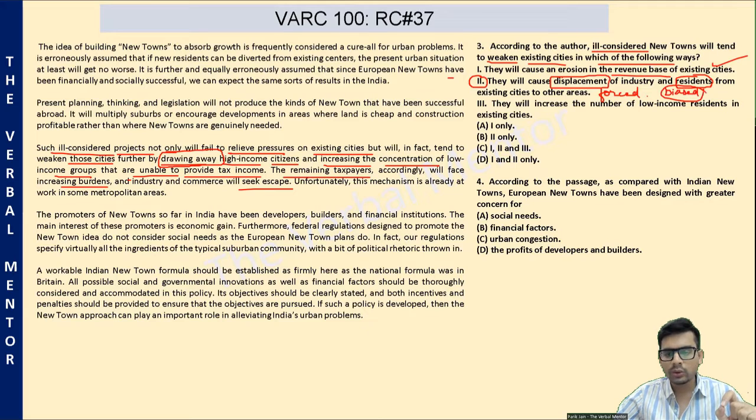Option 2, statement 2 misses that important point. It does not say that disproportionate movement will happen. It only says that residents will move. If residents are moving, then there's no problem at all. In fact, objectives are being met, right? So option 2 is wrong.